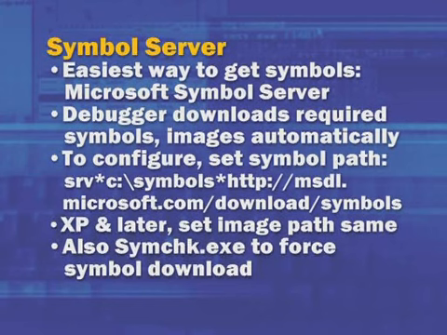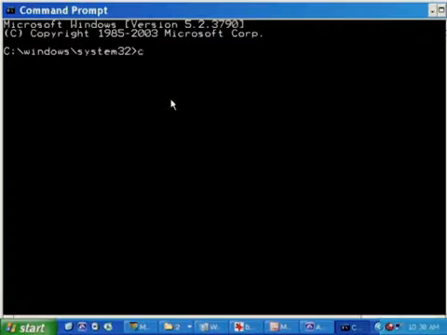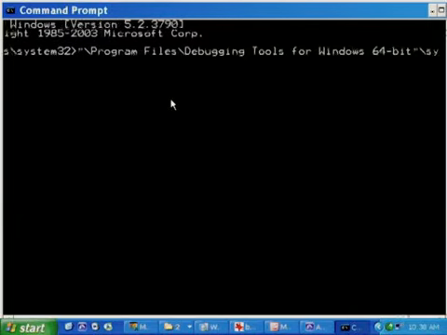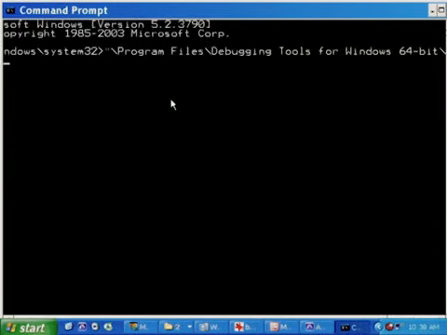So in networked and corporate environments where you don't want the machines that are doing crash dump analysis to necessarily go to the Microsoft Symbol Server on demand in that way, where it might not even be publicly accessible to the internet, you can use a tool that comes with the Debugging Tools for Windows package called SymChk to force the symbol downloads. And SymChk is as easy to use as finding it in the Debugging Tools for Windows package and typing SymChk.